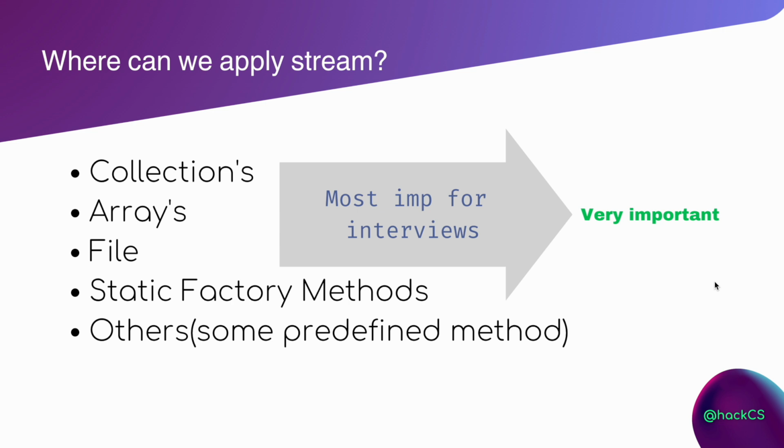So I should know where I can apply my new feature. If you buy a water bottle, you know what you can do with it: you could fill it with water, you could fill it with juice, you could fill it with anything which is drinkable. Obviously here, collections, arrays and files are considered objects, and Java is an object-based programming language. So a stream plays the role of a middleman to all these three things. These three things are really important in every company and are used in every project they have written.